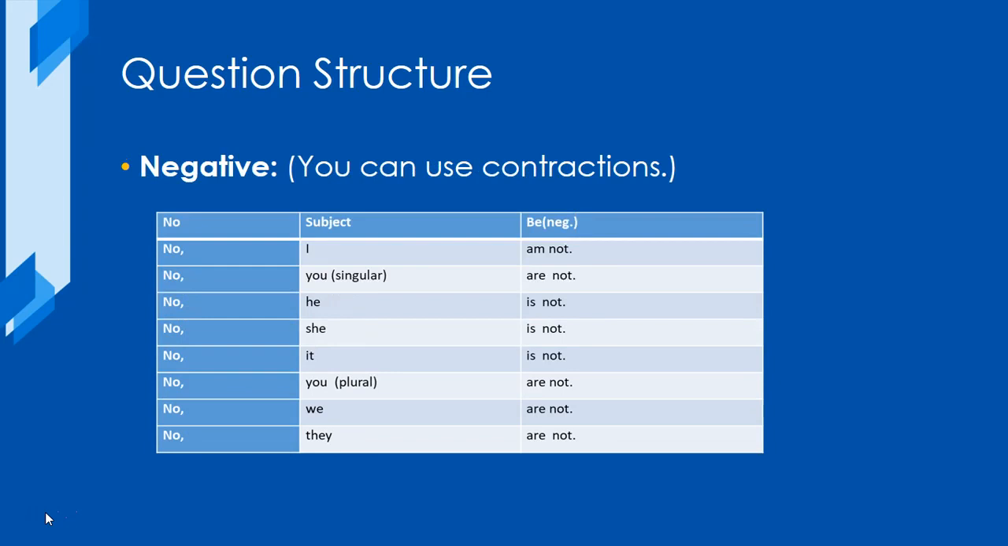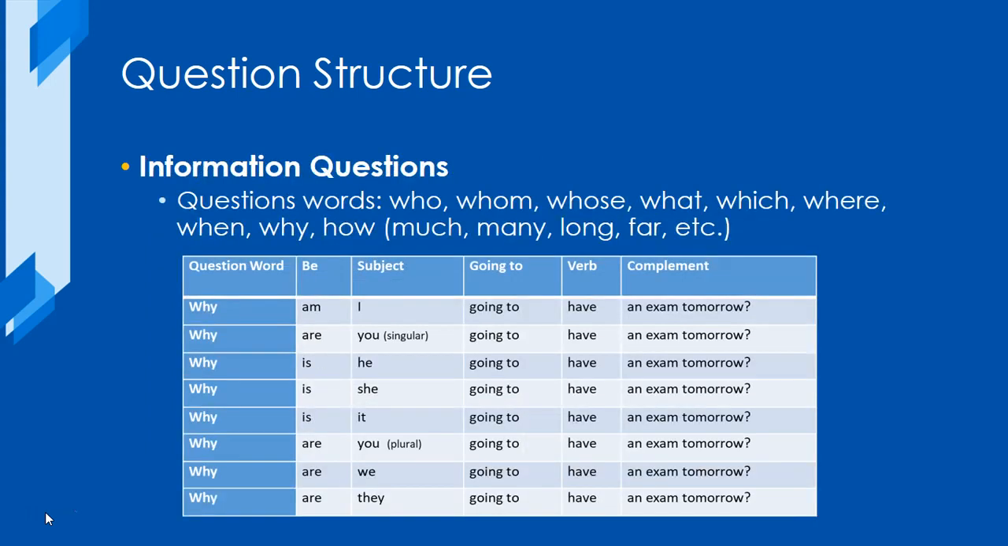In negative short answers, we can use any of the two contractions that we saw in video 1. We can have, for example, no, you're not, or no, you aren't. No, he's not, or no, he isn't. Just remember that the exception here is with the subject I because it only has one contraction. No, I'm not.